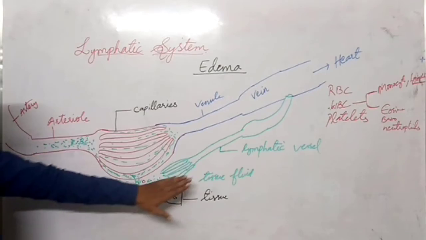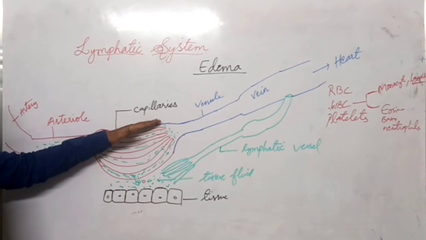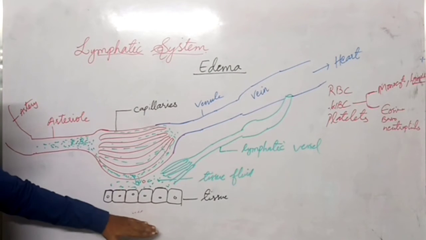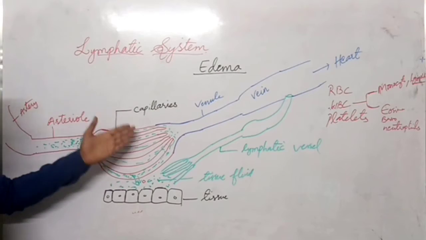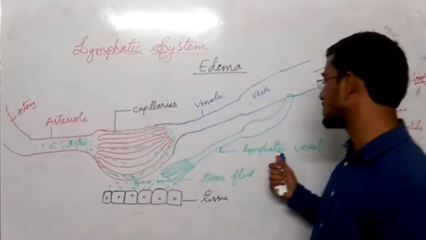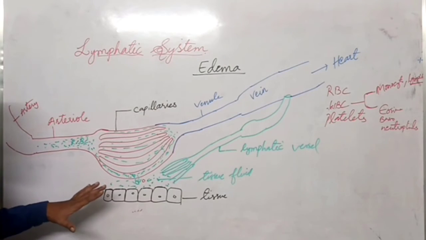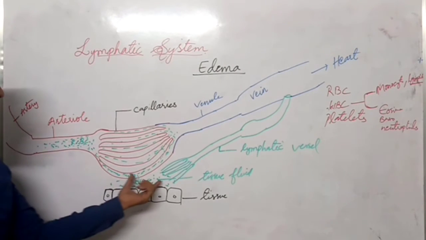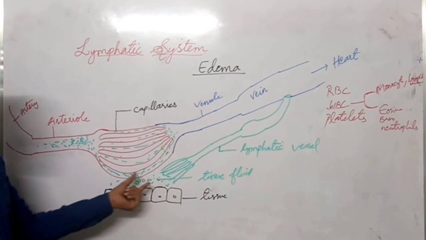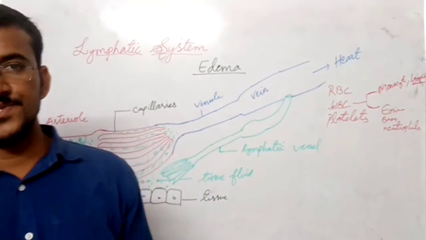Understood? So the lymphatic system connects the tissue with the blood. It's a link between the blood as well as the cells. So that is the use of the lymphatic system. The lymphatic system helps in taking this tissue fluid back into the main circulation.